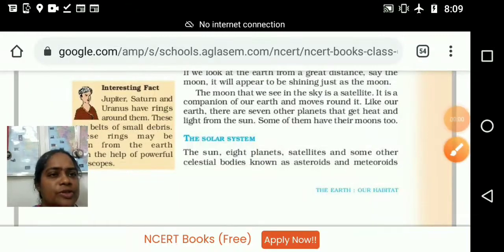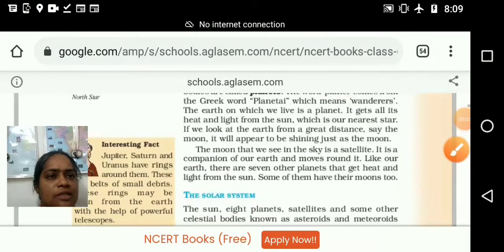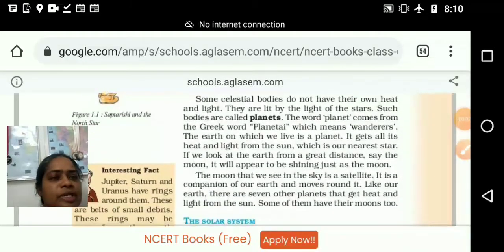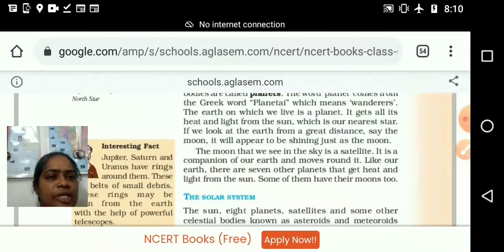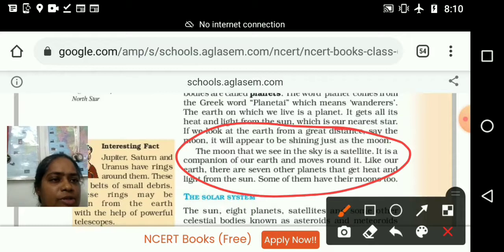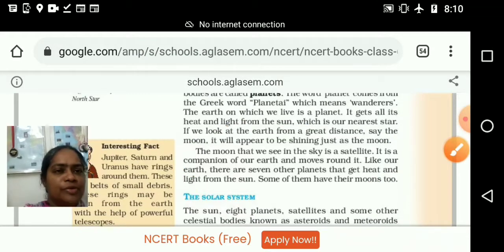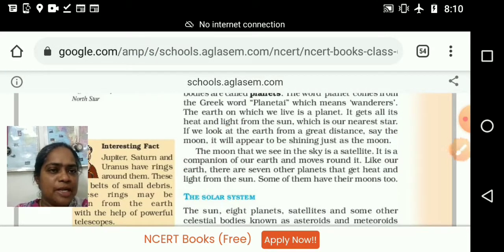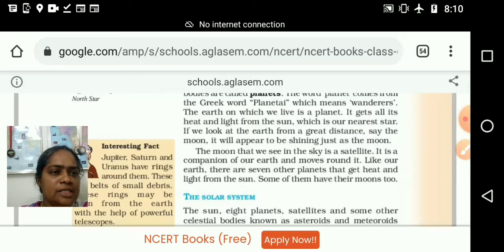Very good morning, students. We have seen this planet, the word from where it originated. Next paragraph, we are going to study something different from what we have seen before, planet. Now we are going to see satellite. The moon that we see in the sky is a satellite. What is the moon? Is it a planet or a satellite?